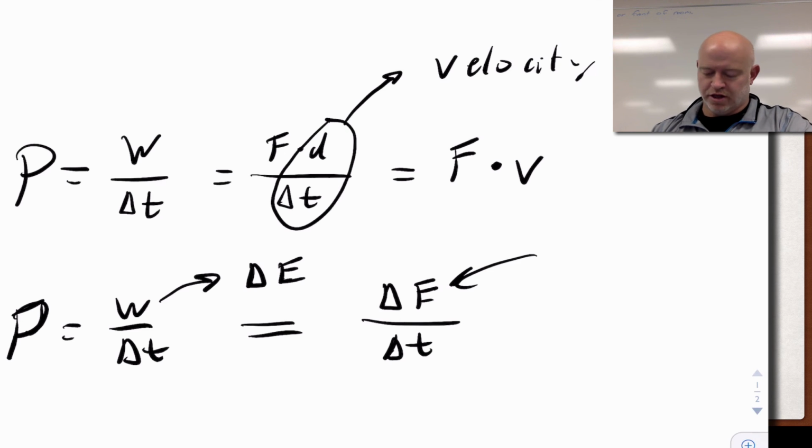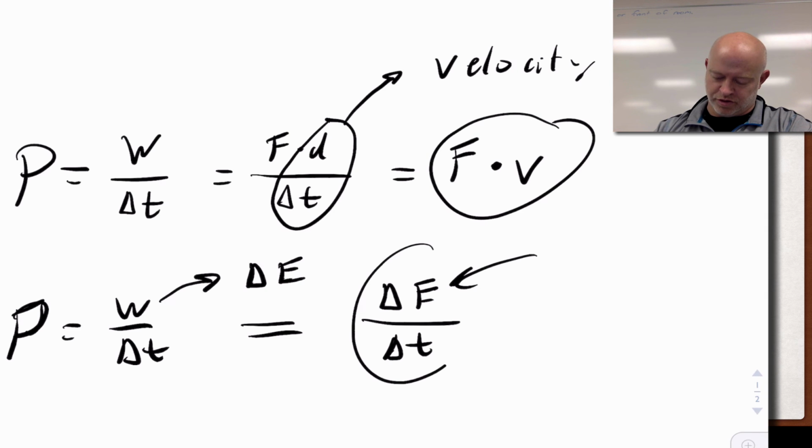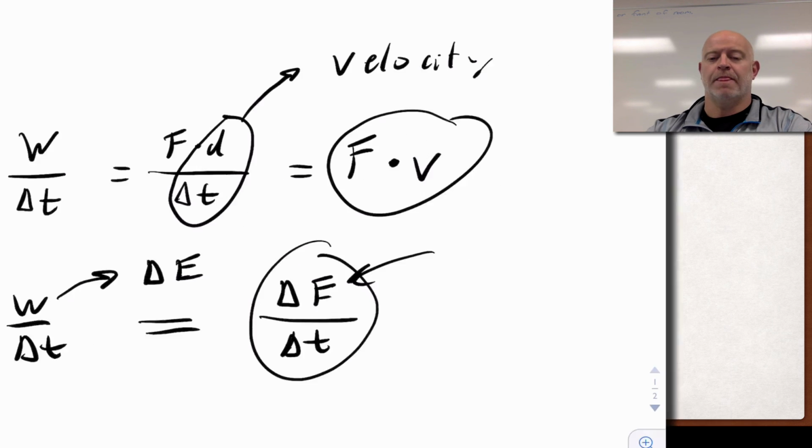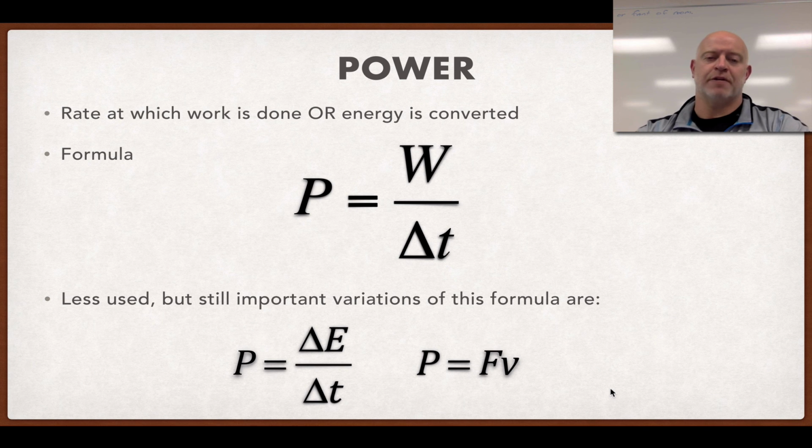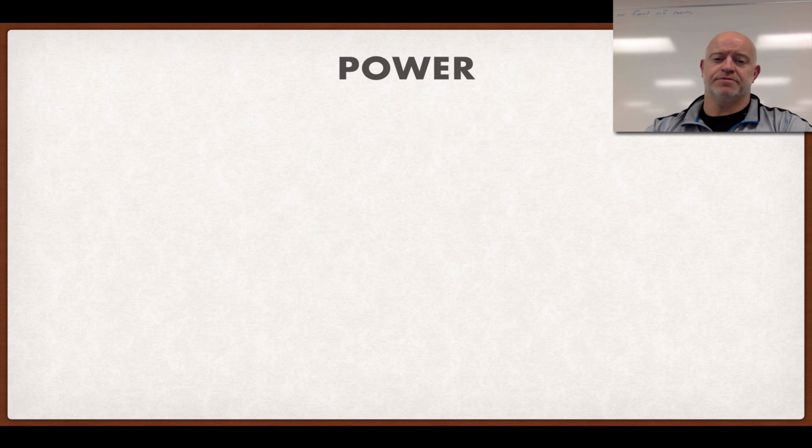So we end up with two additional equations that become useful for us: power is change in energy over time, and power is force times velocity. These are not used as often as the first, but they are still very important. This one is a very different look, so it's kind of unique. So those are our equations.